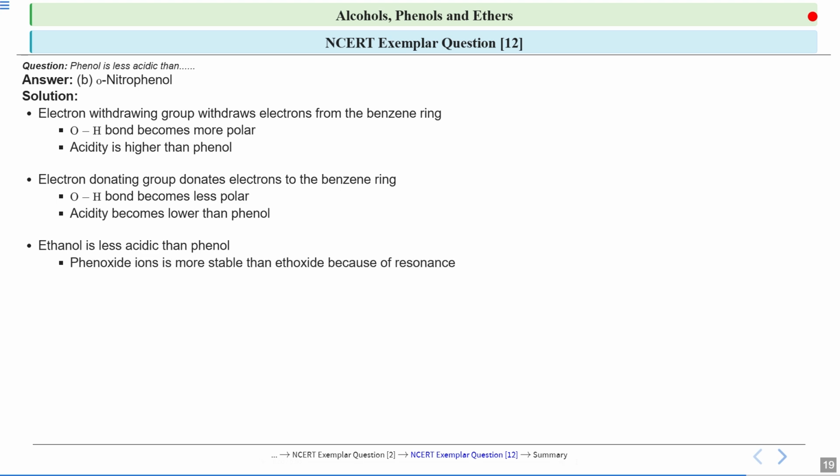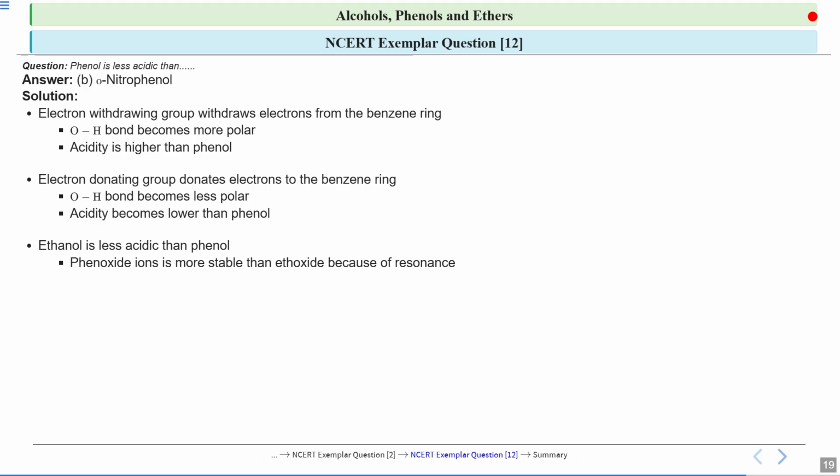So in the case of ethanol, the phenoxide ion is more stable than the ethoxide. If we are talking about phenols, the phenoxide ion is more stable because of resonance. Resonance is stabilizing the phenoxide ion. And in ethoxide, there is no resonance because all are single bonds. There is no double bond.